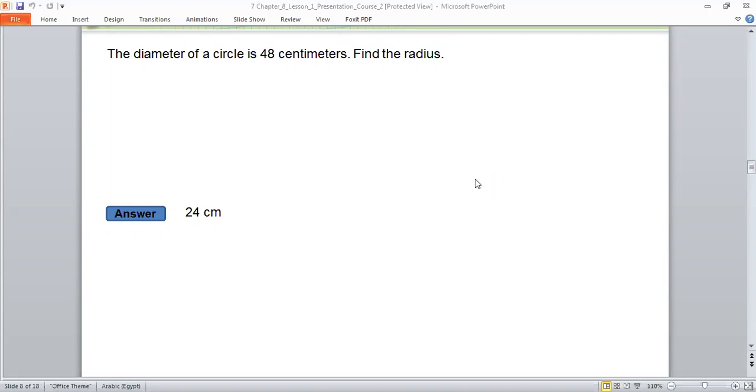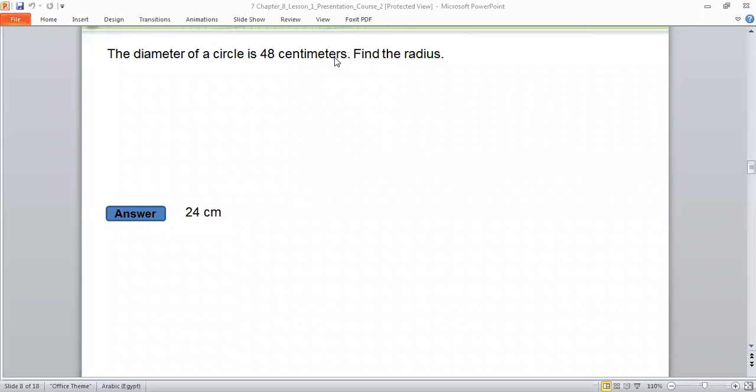Okay? If I have the diameter equal to 48, what is the radius? How can I find the radius? Can you answer? If I have the diameter equal 48 centimeters, I said if I need the radius, I will divide it by 2, right?